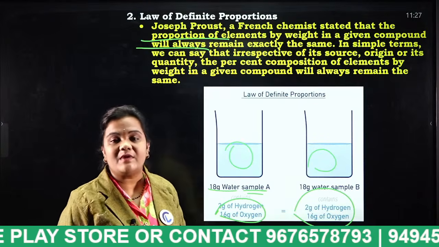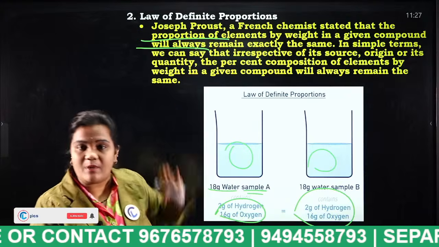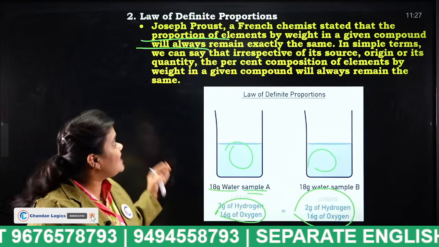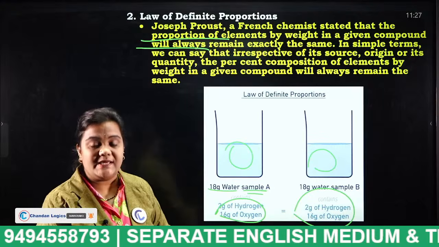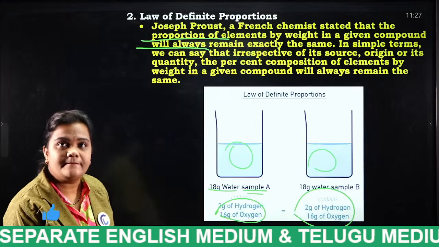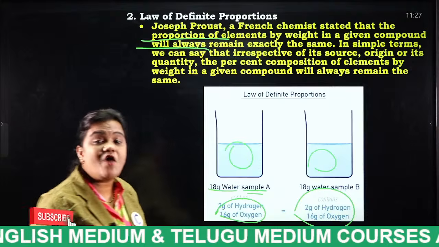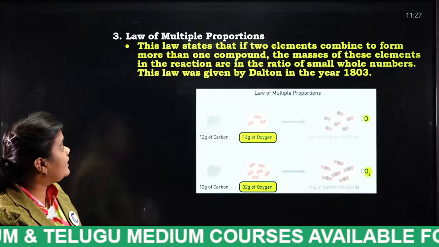Okay, that is nothing but what, students? Law of definite proportion. Who proposed this law? Joseph Proust. He is a French chemist. Okay. Next thing is law of multiple proportions. Now we are going to discuss.